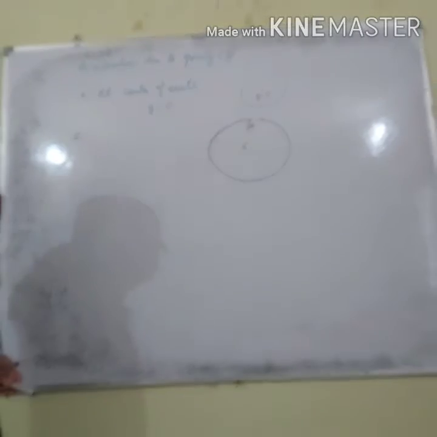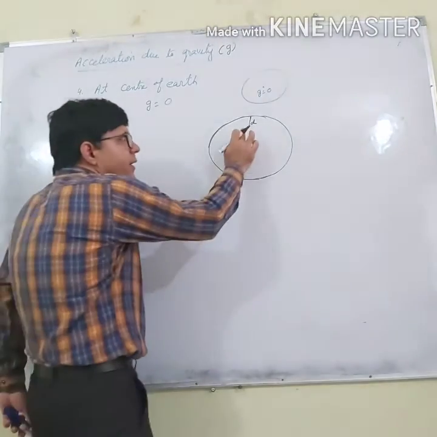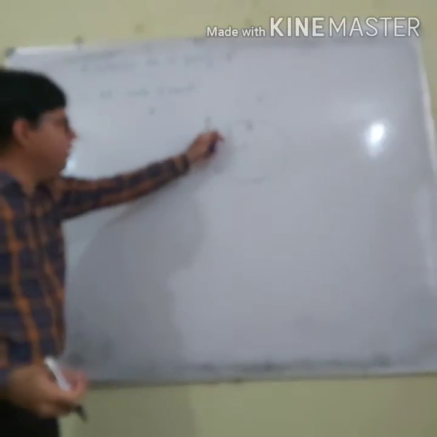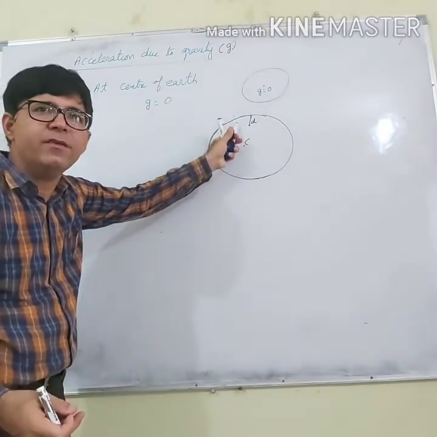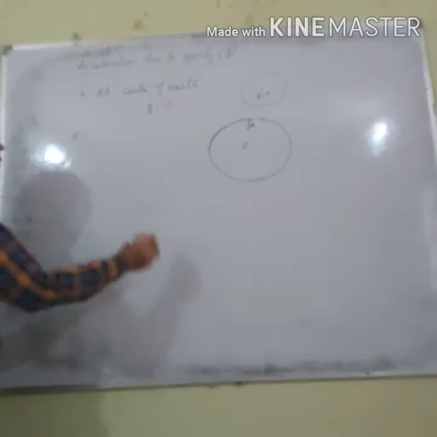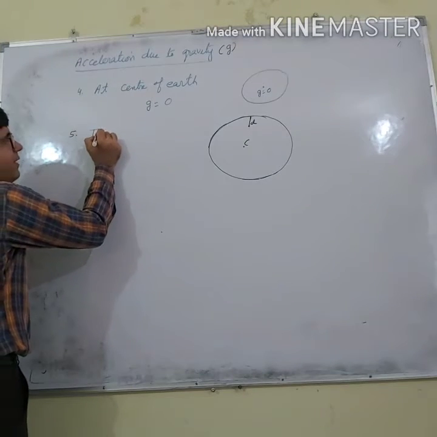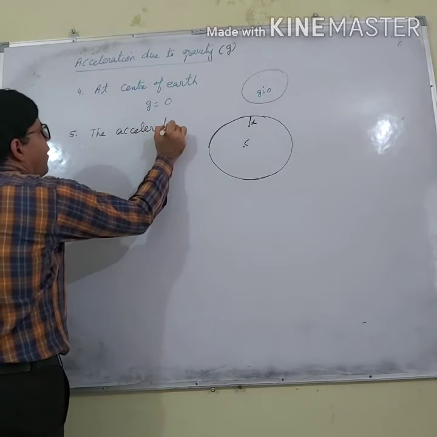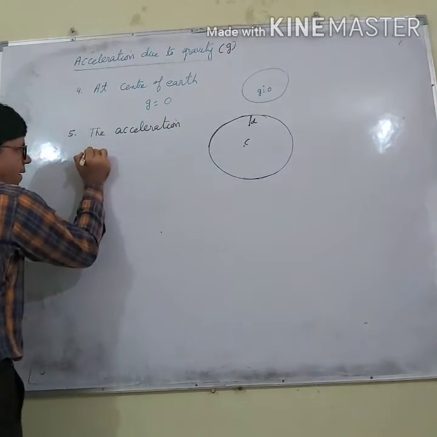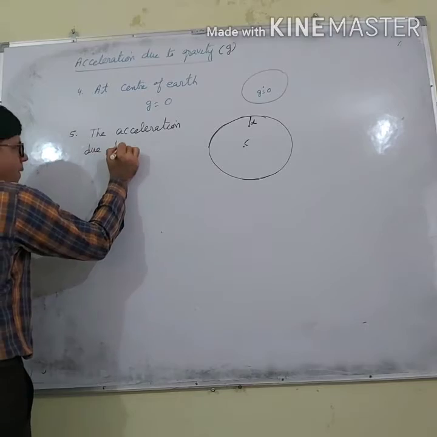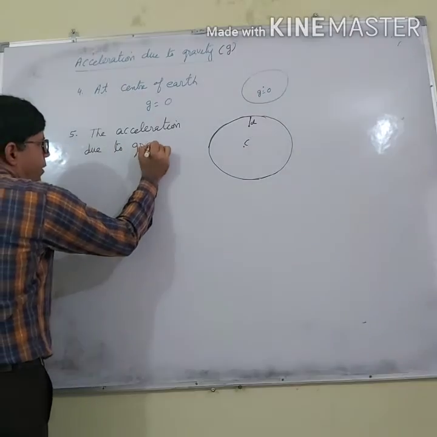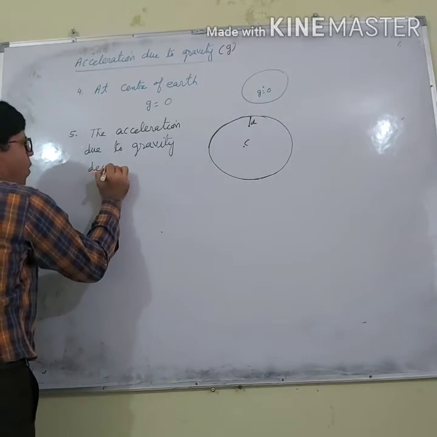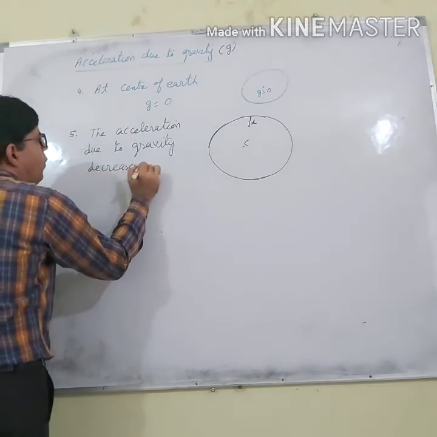This point is at some depth d, and here acceleration due to gravity will be less than its value on the surface. So we can say the acceleration due to gravity decreases with depth.